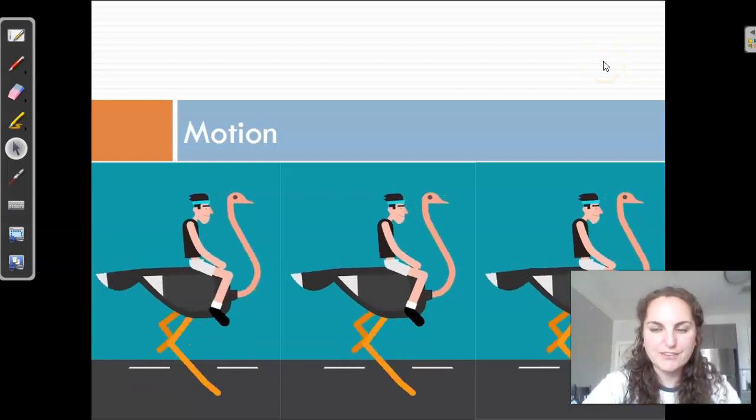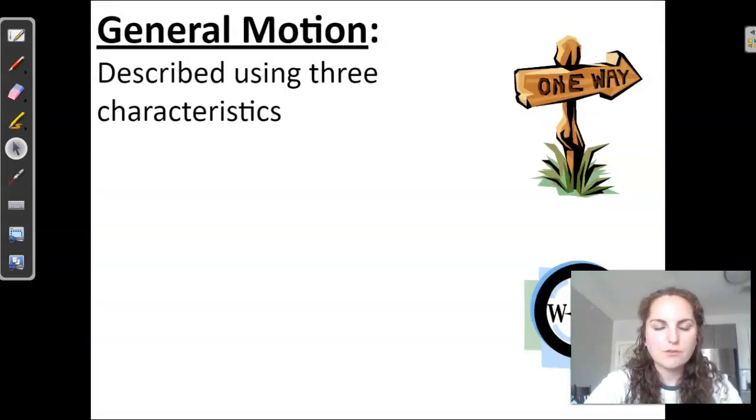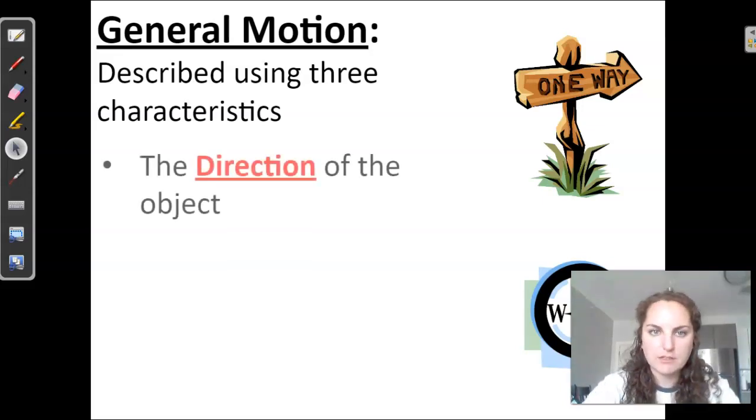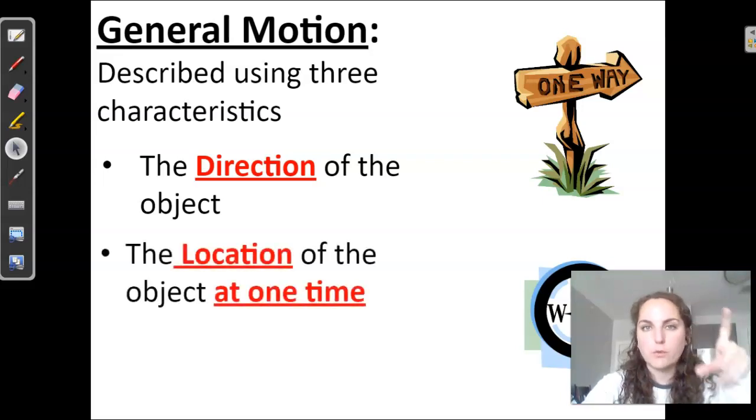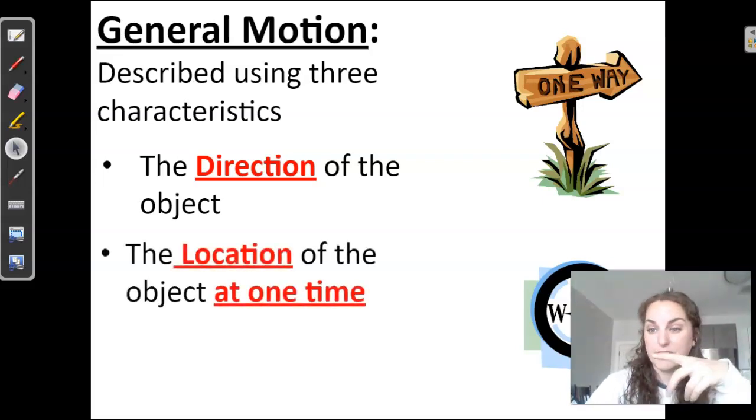So let's start right into motion. When we are discussing general motion, there are three main characteristics that we have to keep in mind. We have to keep in mind the direction. So kind of like north, south, east, west, left, right, whatever we're talking about, positive, negative.